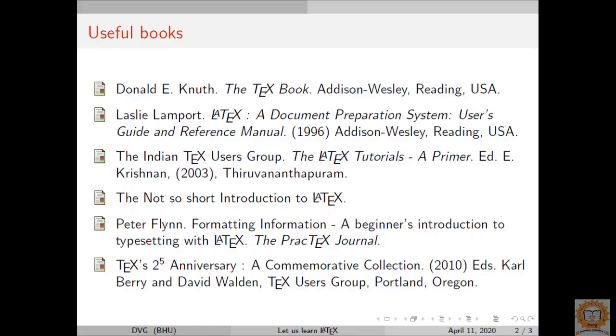These are the useful books. The book I recommend is from the Indian TeX Users Group, the LaTeX Tutorials: A Primer. You just search the web, you will get it, download it and use it. Most of the commands I am telling are available in the first and second chapters of these tutorials.